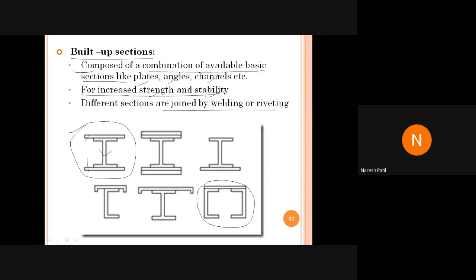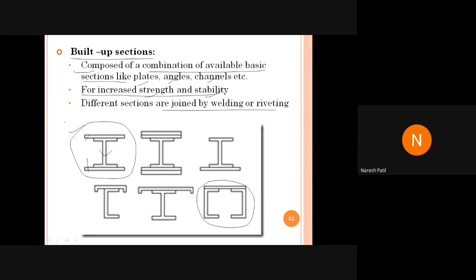Anyone? 2 C sections and 1 plate. Yes, anyone other? 2 channel sections, 1 plate. Yes, yes, yes. Because these are all built-up sections made up of the basic sections.